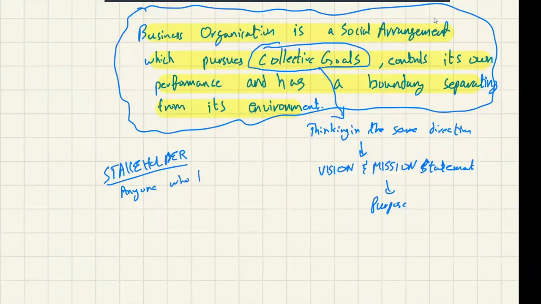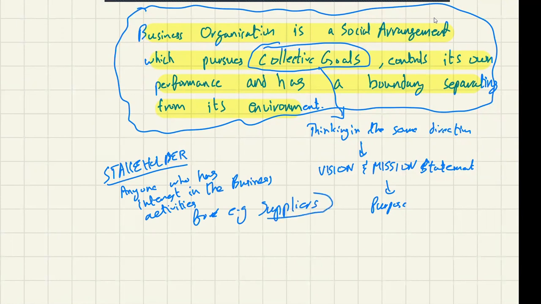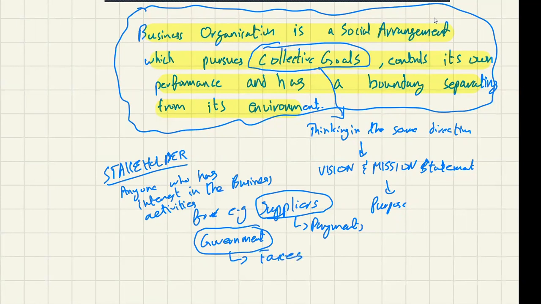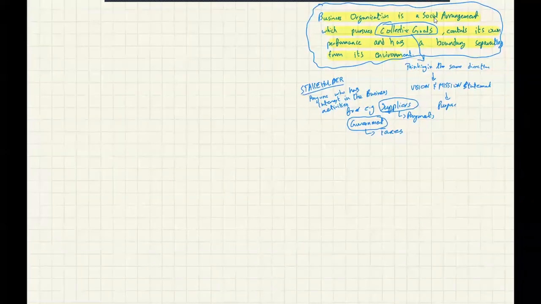Anyone who has interest in the business activities. So, for example, suppliers. Suppliers will be concerned about their payments. Then, government. Why would a government be interested in the business activities? For taxes. Then there are many others which we will study more ahead in the course.